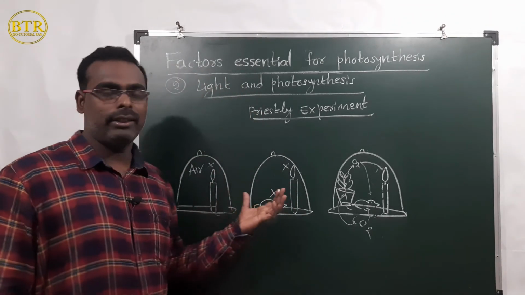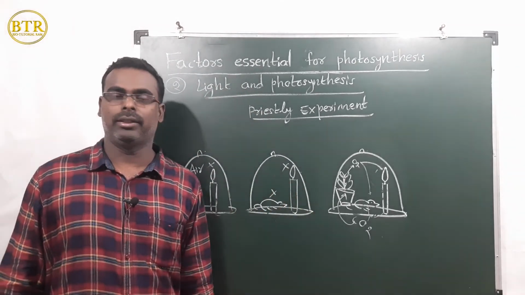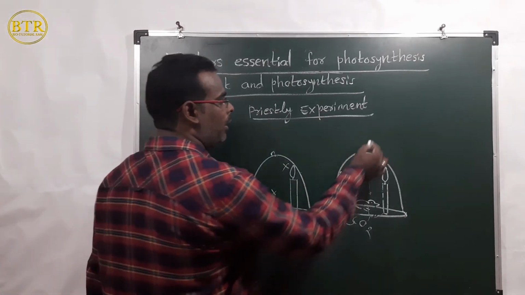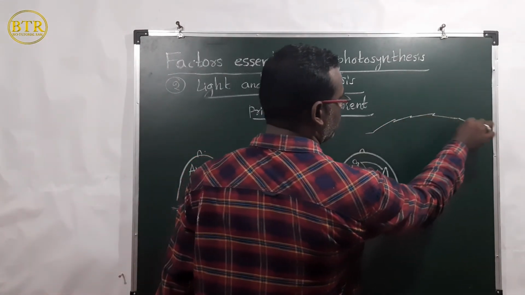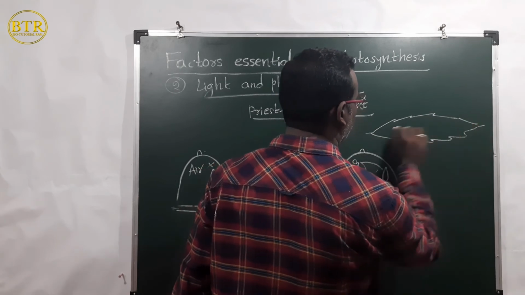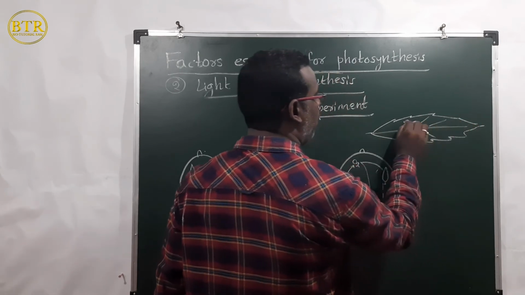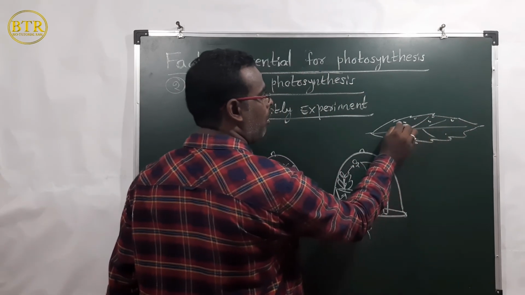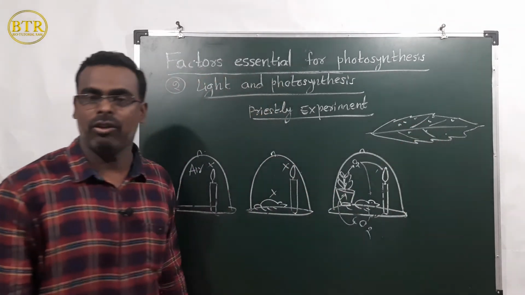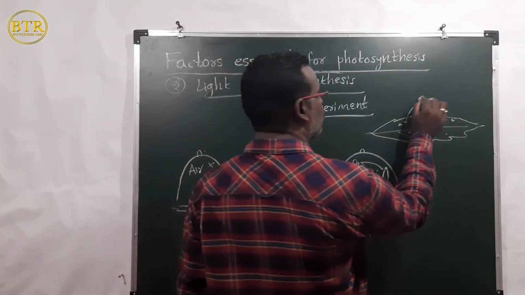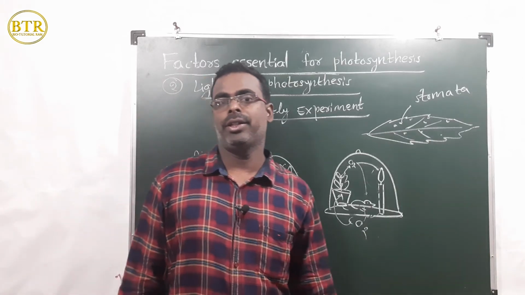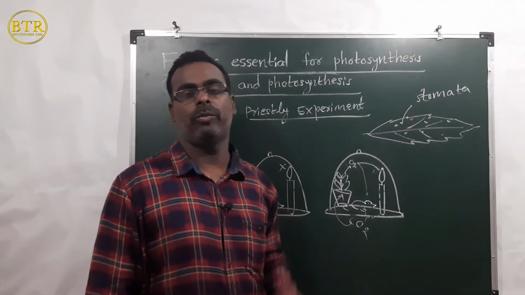So here gases are exchanged in plants. Plants have leaves, and on the leaf small pores are there. These pores are called stomata. Gases are exchanged in plants through the stomata.